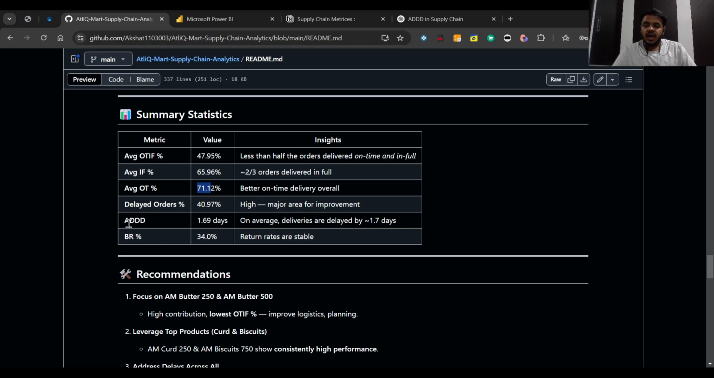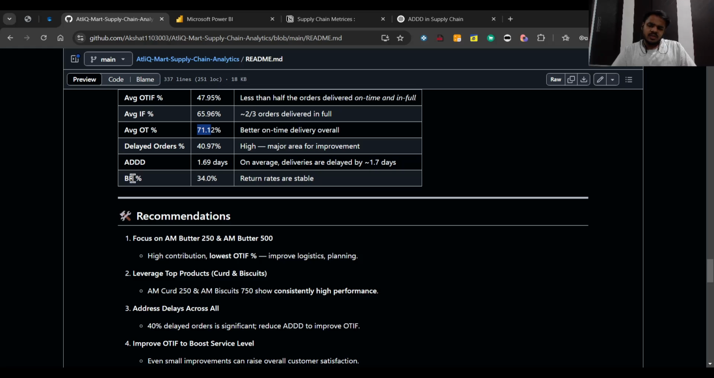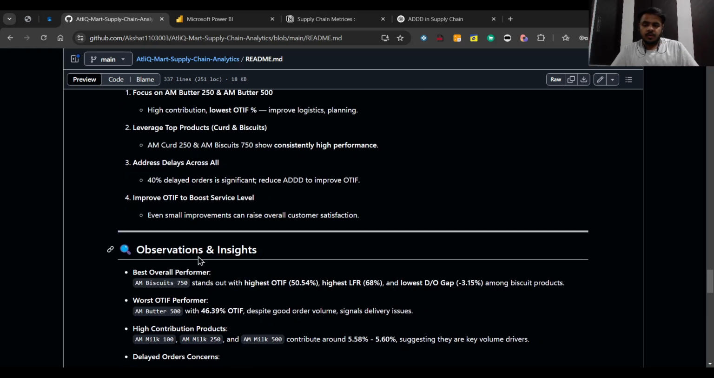And if you see the average delay in delivery days, it's around 1.69, which is very average. So the deliveries are getting delayed by 1.7 days, which is a normal thing. So it's not a concerning thing. But if you see the back order rate, it is around 34%, so it shows the rates are very stable.